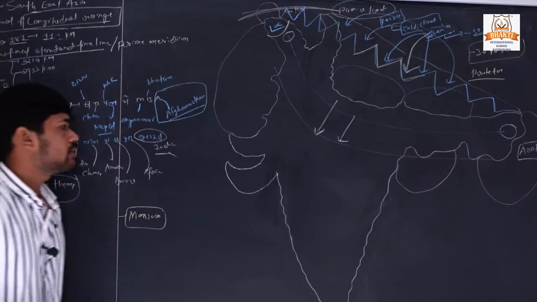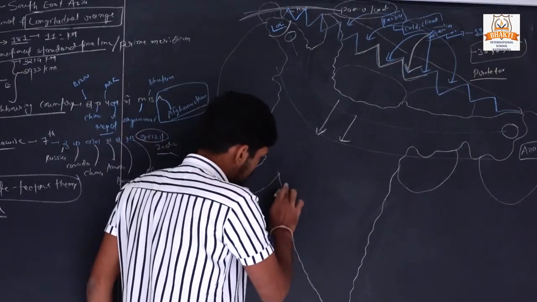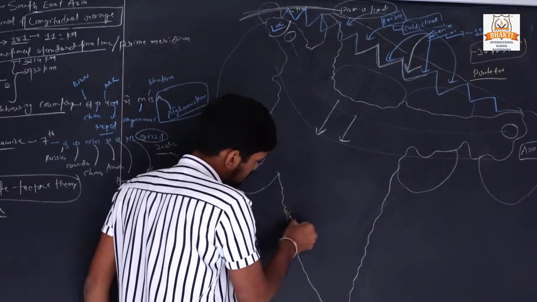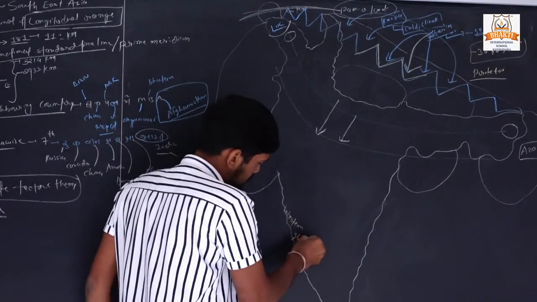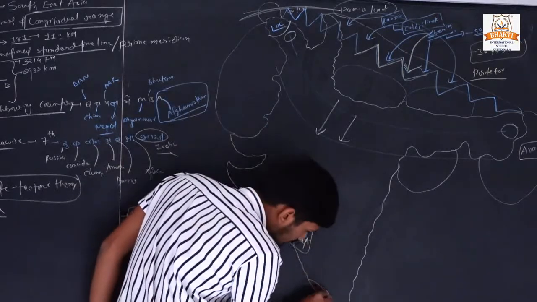Okay, so what about monsoon? You have heard or are familiar with the name Western Ghat. Okay, here is Kerala.